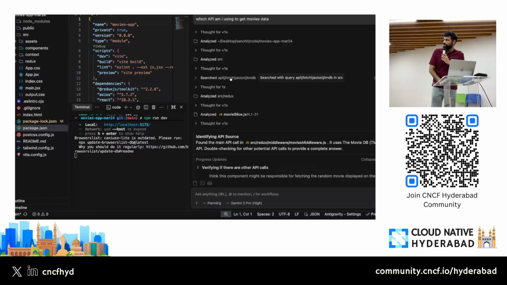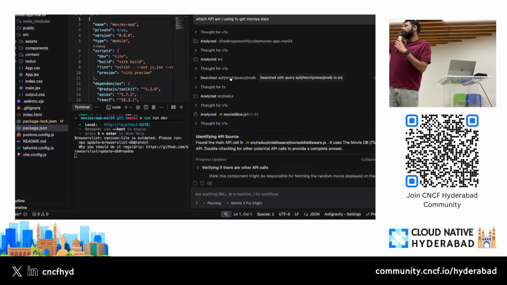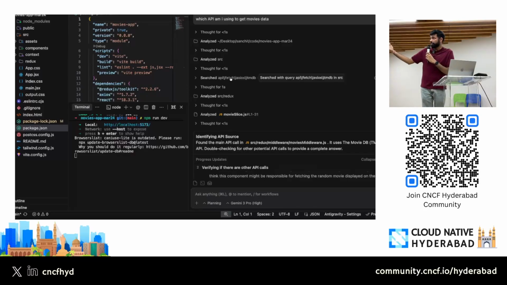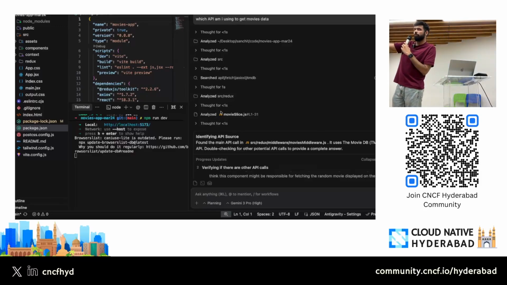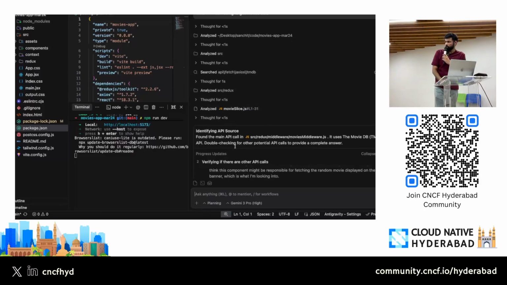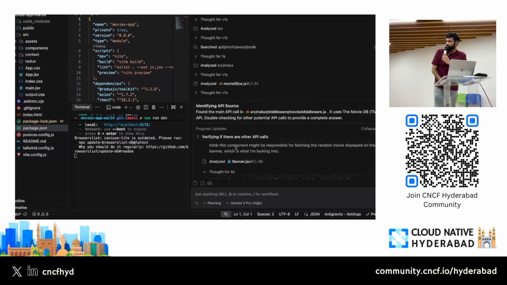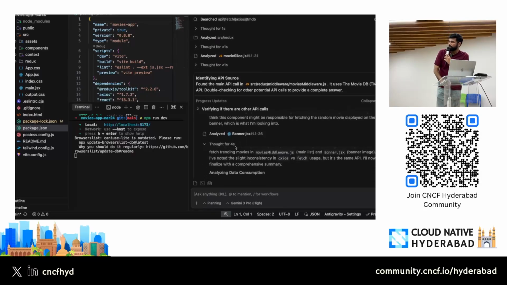Then what did it see? It is making guesswork: okay, probably search for the API keyword, fetch keyword, Axios keyword, and these sorts of keywords. It did not find any results. So then again it makes a lot of guesswork, reading different files, it does not know what to do. After a lot of exploration, we can see there are 5, 6, 7, 8 different wasted tool calls. After that, it realized that probably these are the files